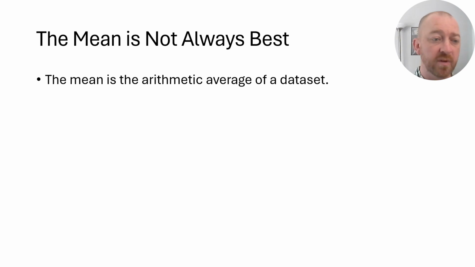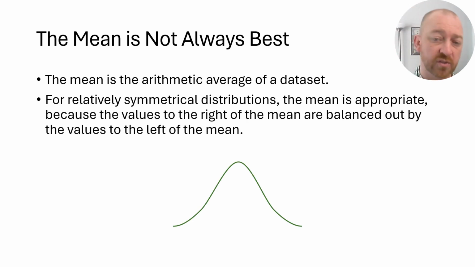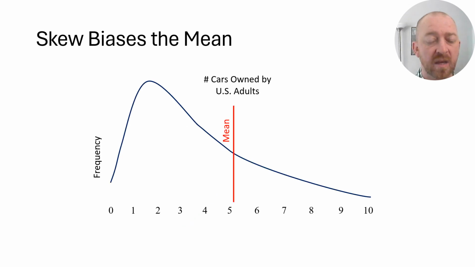It's usually appropriate, especially if you have symmetrical or relatively symmetrical distributions, because all of the values that are on the right of the mean are balanced out by all of the values that are on the left of the mean. And so when it's a symmetrical distribution, that is perfect. That's exactly what should happen. Now we run into problems when we have non-symmetrical distributions. So take a look at this.